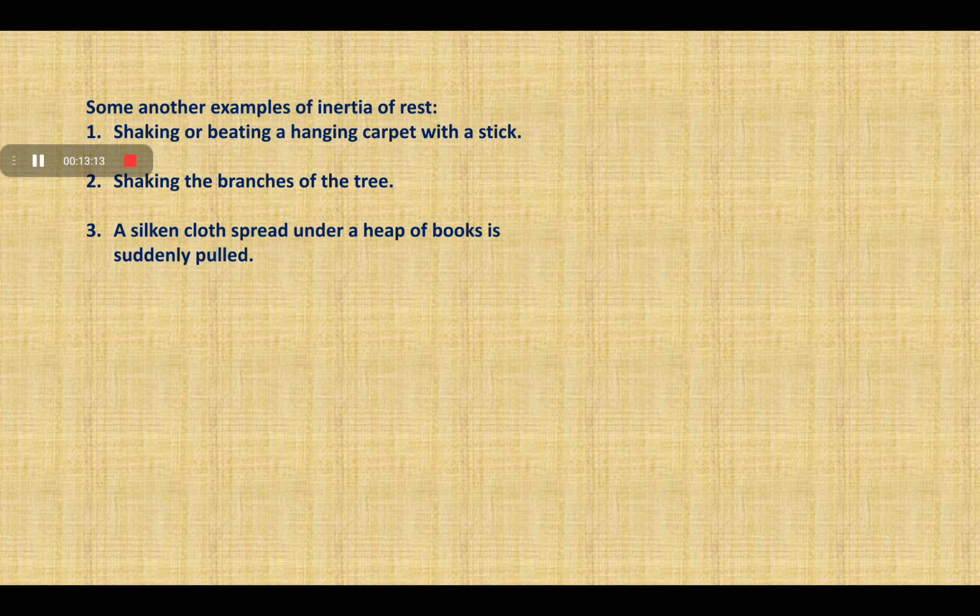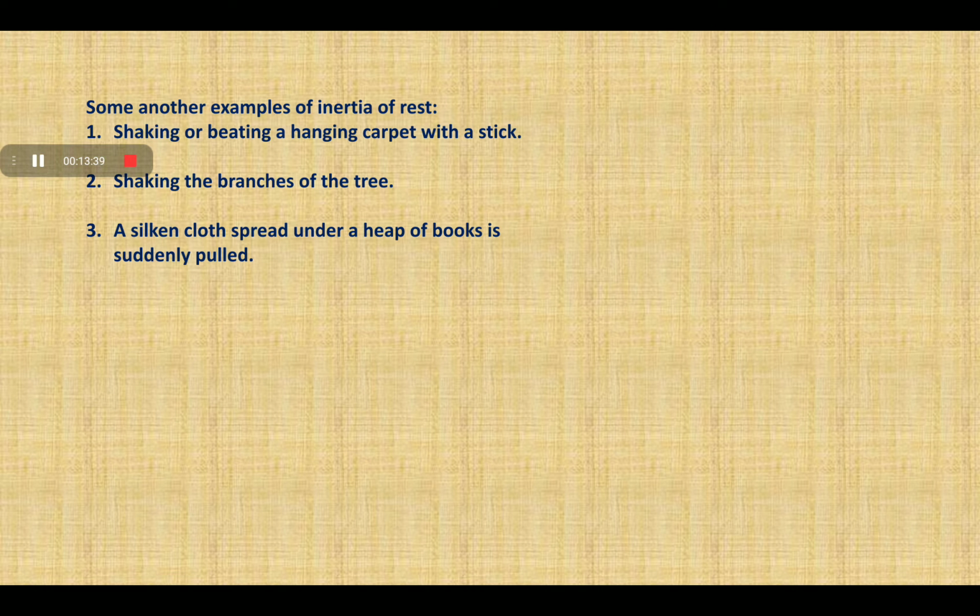Another example is shaking or beating a hanging carpet with a stick. Let us consider that both the carpet and the dust particles are initially at rest.